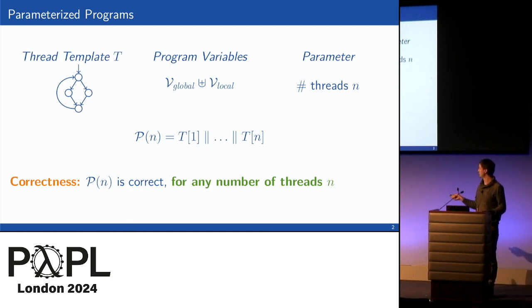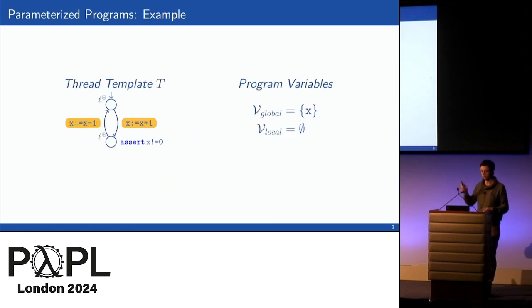Correct here means safety properties. Particularly, let's assume that the thread template contains some assert statements that we want to never be violated. So to just make this super concrete, a very, very simple example that we'll see throughout this talk: we have a thread template, a control flow graph with two locations, and each thread, therefore, alternatingly increments some variable x and decrements it again. x is a global variable. In this example, we don't need local variables.